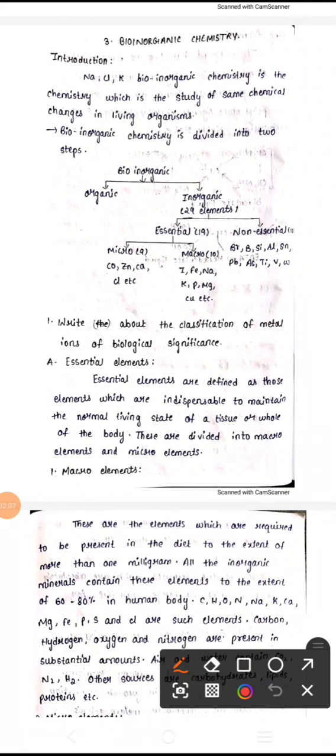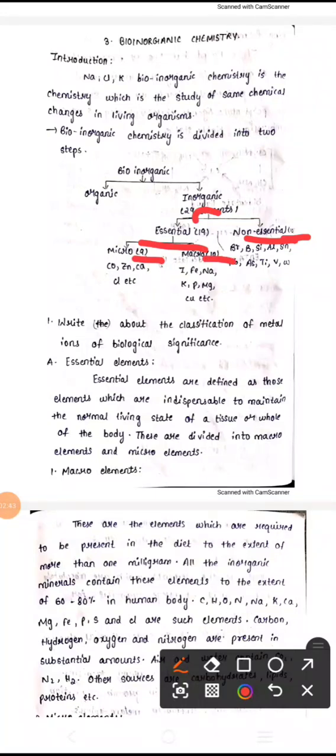So these types of things come under bioinorganic chemistry. Generally, bioinorganic chemistry is divided into two types, organic and inorganic. Here we also have essential and non-essential compounds, and micro and macro. What do you mean by essential and non-essential? The essential consists of a total of 19 elements and non-essential consists of 10 elements. Micro takes 9 elements, and macro takes 10 elements.